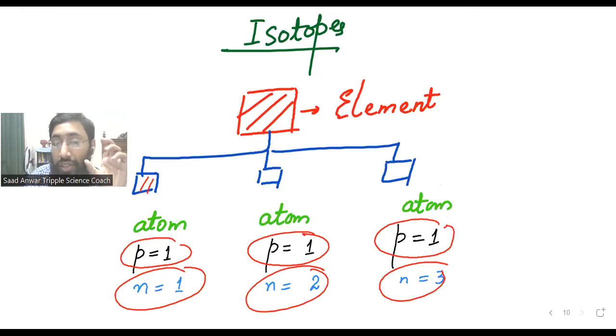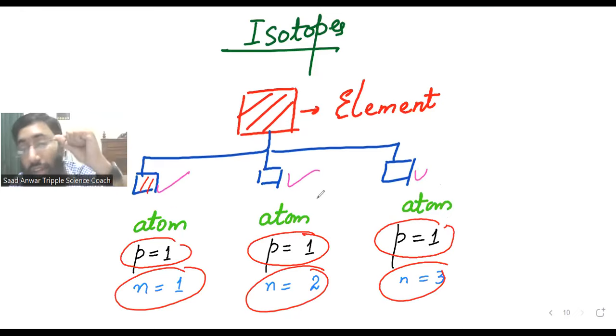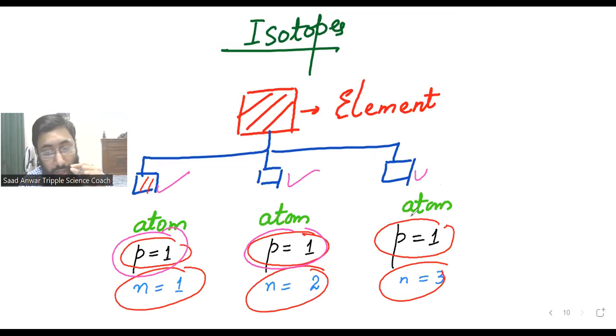So now listen attentively to the definition of isotopes. Different atoms of the same element having the same number of protons but different numbers of neutrons. Such atoms are called isotopes. Let me write here.